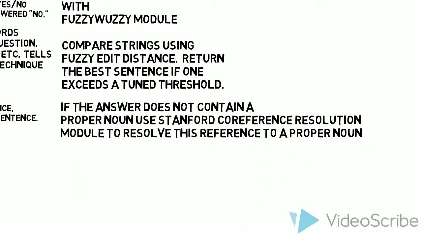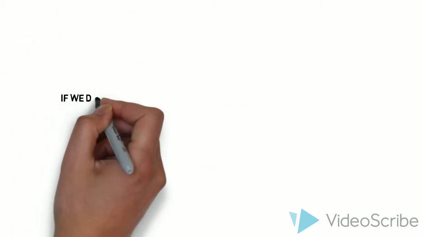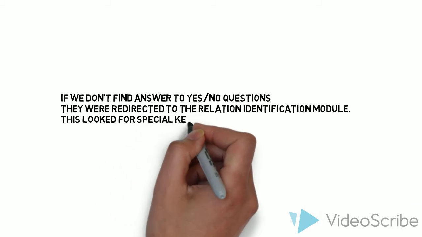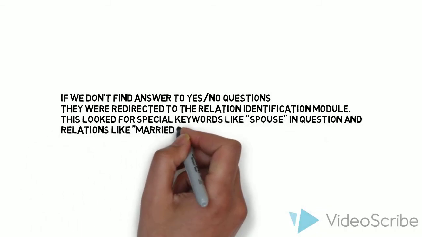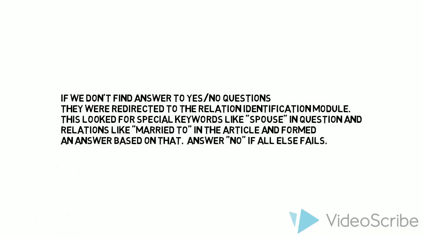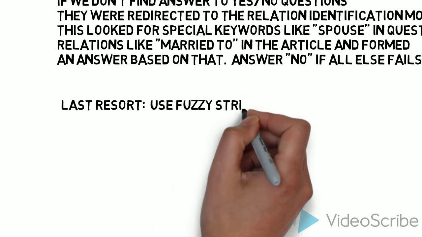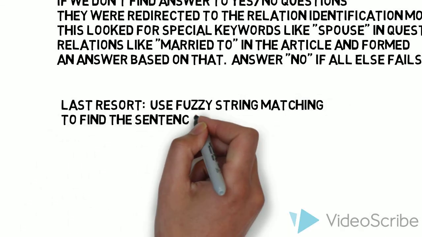Now, if the answer doesn't have a proper noun, if it's one of those two-sentence problems like we discussed in the question module, then we have to use Stanford coreference resolution to turn a pronoun, it's usually a pronoun, into a proper noun. And if we can't find an answer with that for yes-no questions, then we redirect them to the relation identification module. This looks for keywords like spouse in order to answer, is Jane married to John. Hopefully it can solve some of the trickier questions like the ones we made.